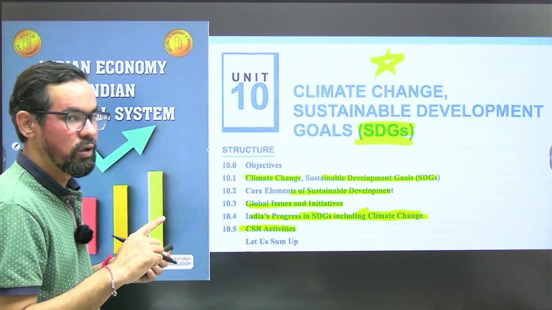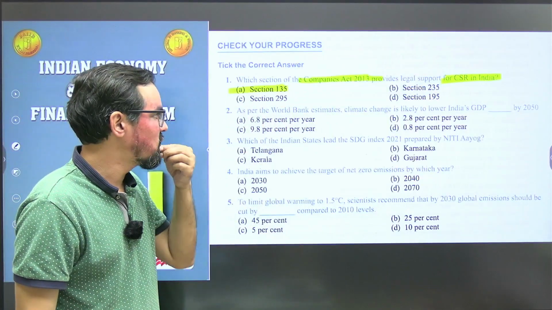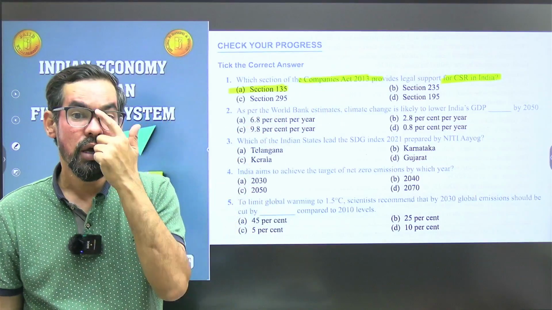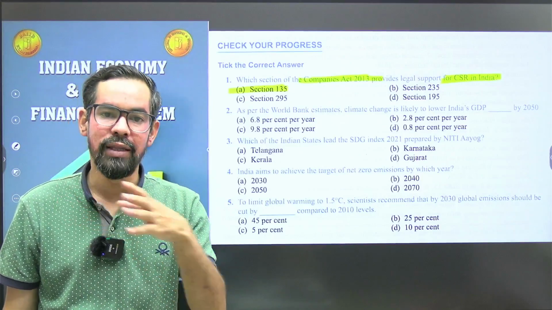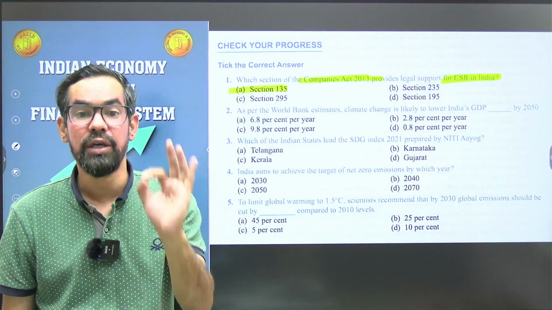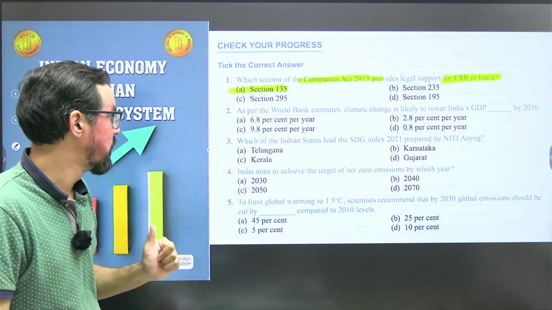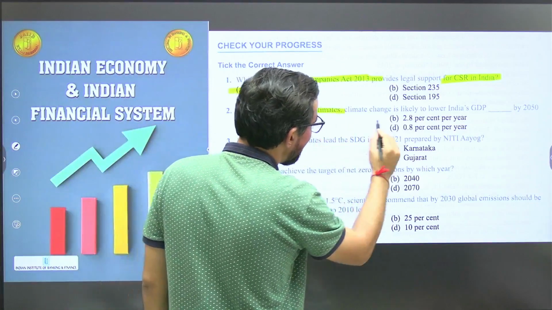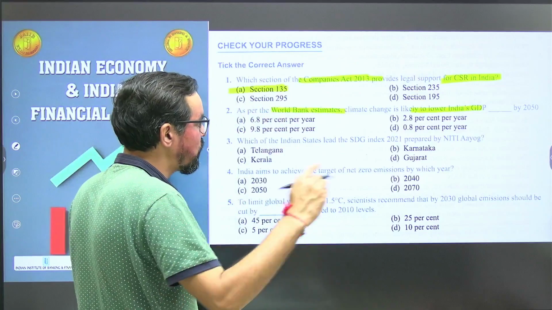Don't get confused with this question. CSR, Section 135 of the Companies Act 2013, mandates companies to spend 2% of their profit, or the average profit of the last 3 years, on corporate social responsibility. As per the World Bank estimate, climate change is likely to lower India's GDP by 2050 by what percentage?